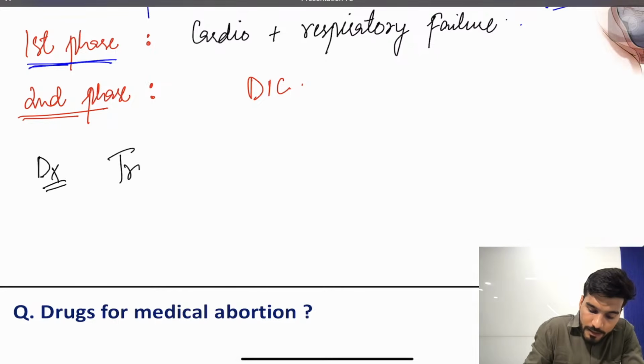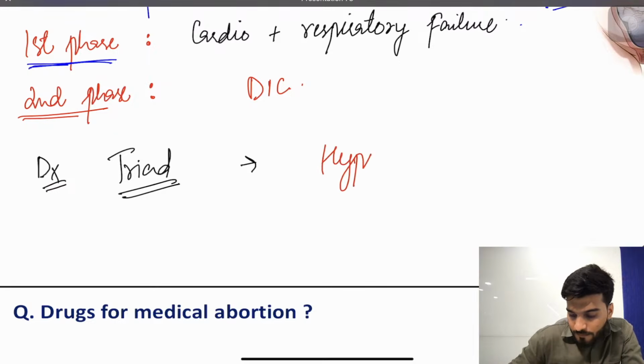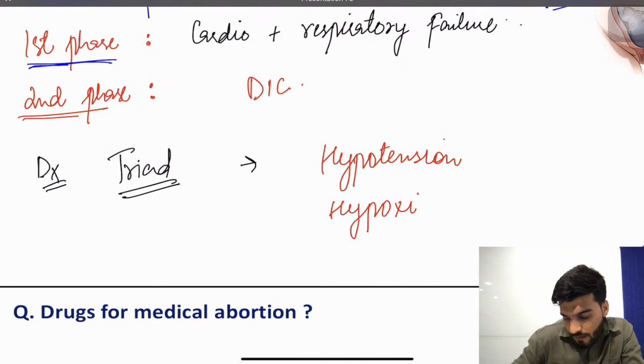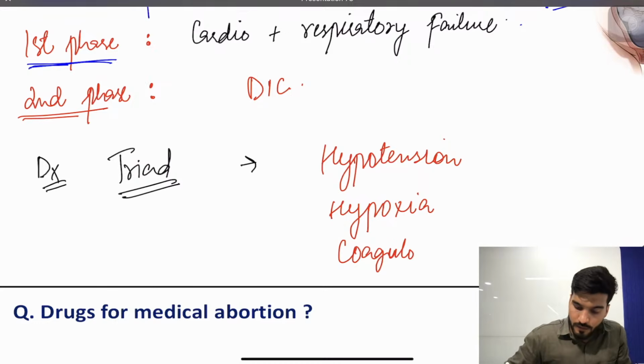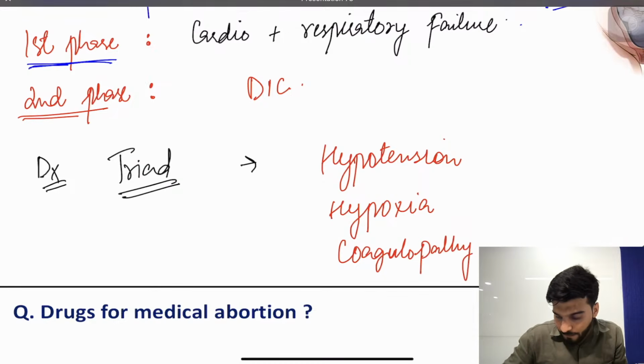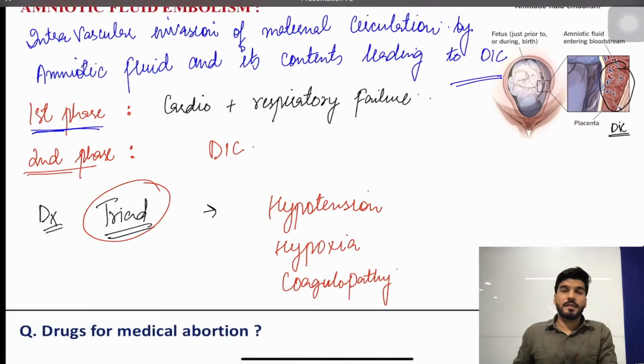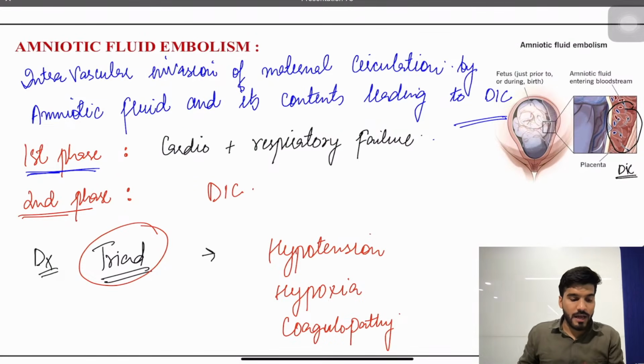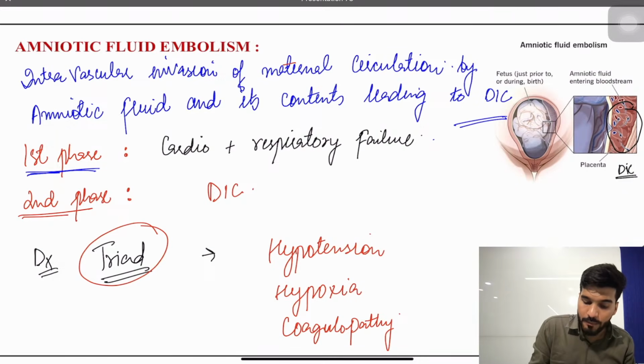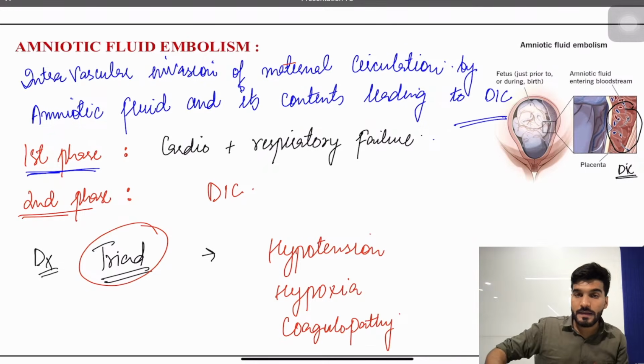So remember the classical triad for the diagnosis of amniotic fluid embolism: we have hypotension, we have hypoxia, and we have coagulopathy. Is that clear? So hypoxia, hypotension and coagulopathy are the classical triad for amniotic fluid embolism. Clear to everyone? So intravascular invasion of the maternal circulation by amniotic fluid and its contents, leading to DIC, is an amniotic fluid embolism.